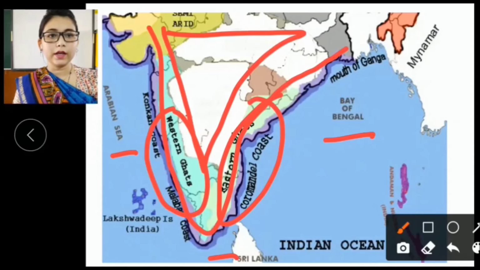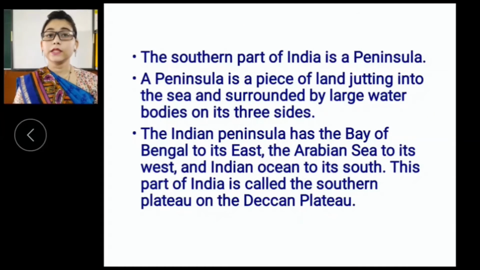Now let's move on and see. The southern part of India is a peninsula. We have seen just now that a landmass which is surrounded by water on 3 sides is known as a peninsula. A peninsula is a piece of land jutting into the sea and surrounded by large water bodies on its 3 sides.